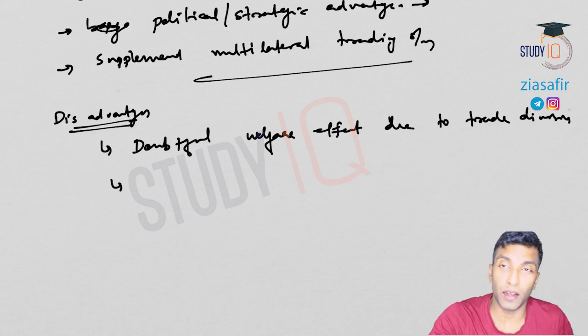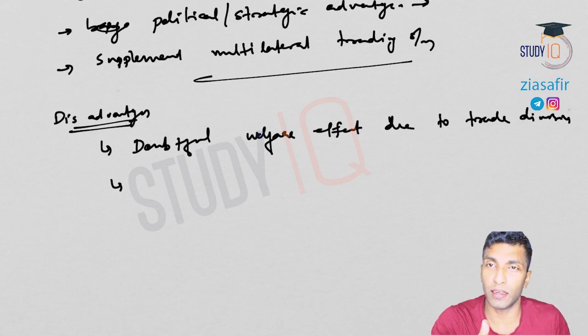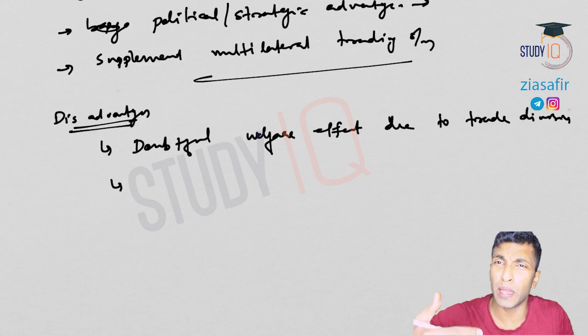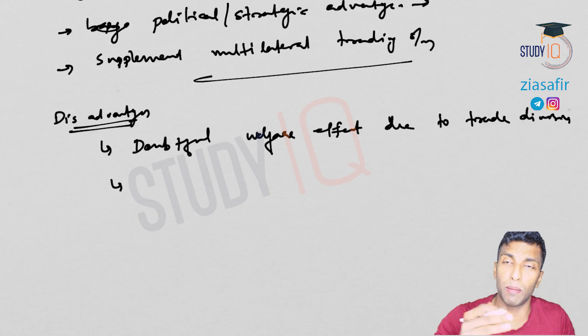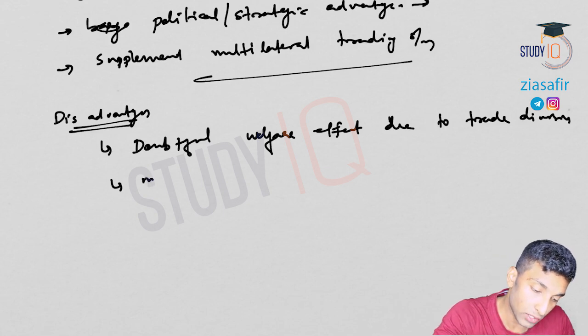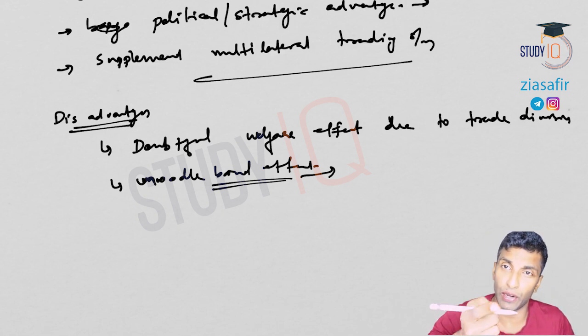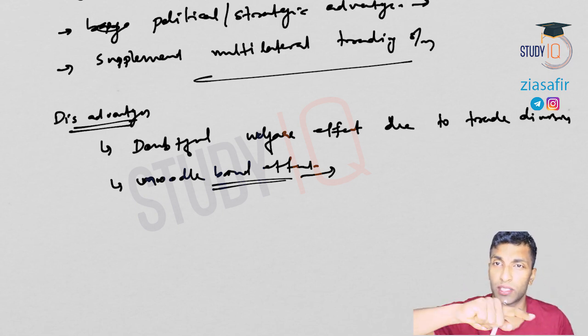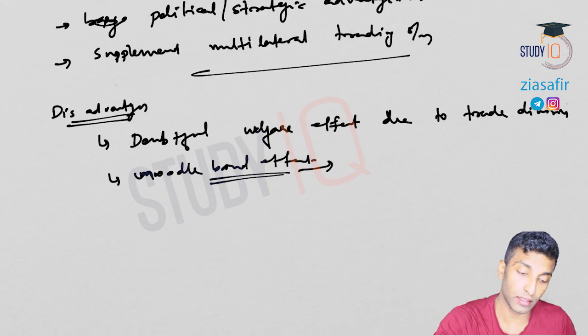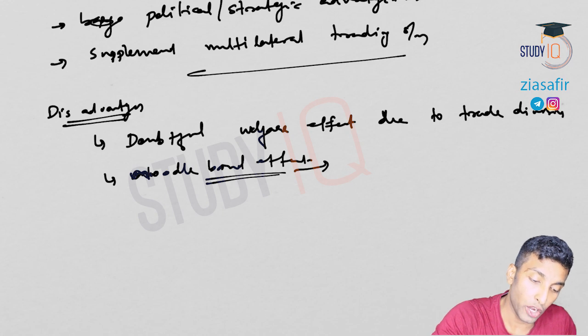Now there is one more impact, known as the noodle bowl effect. You sign these RTAs with many countries and the terms and conditions may overlap. That is what you mean by the noodle bowl effect. So basically a large number of RTAs will overlap in terms of the terms, conditions, negotiations and discussions. The subjects and everything will overlap. So that's what you mean by the noodle bowl effect.